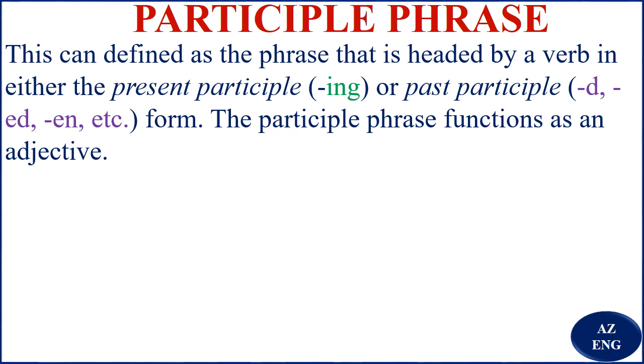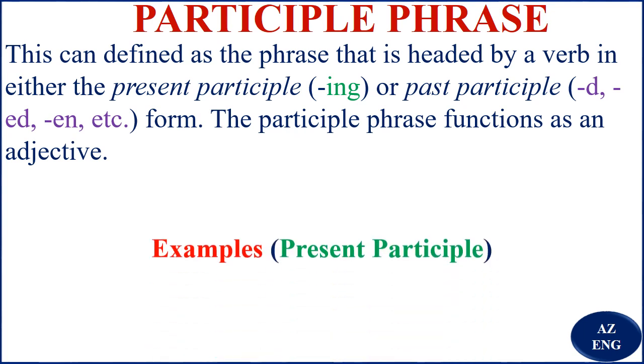The participle phrase functions as an adjective, so this means description, describing a noun or a pronoun. Now let's have examples so that you understand it better.